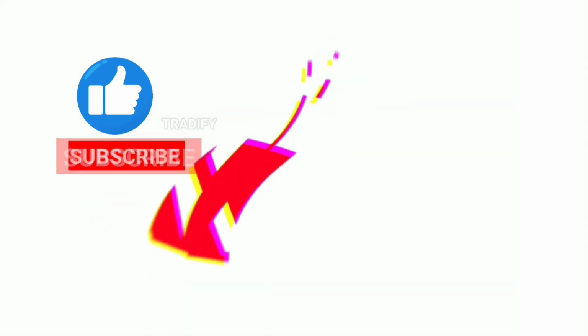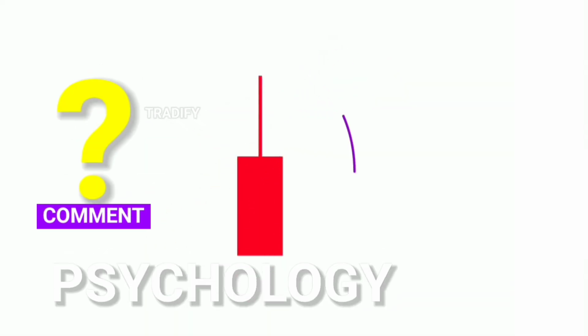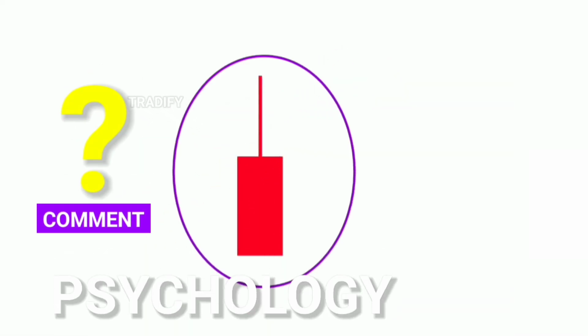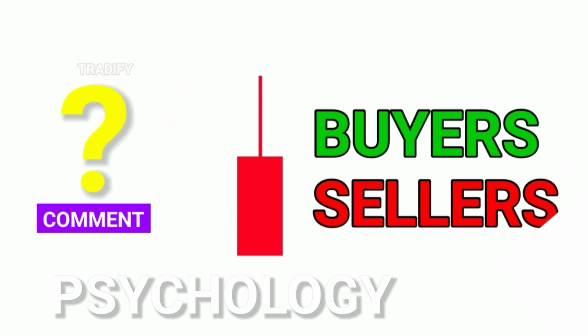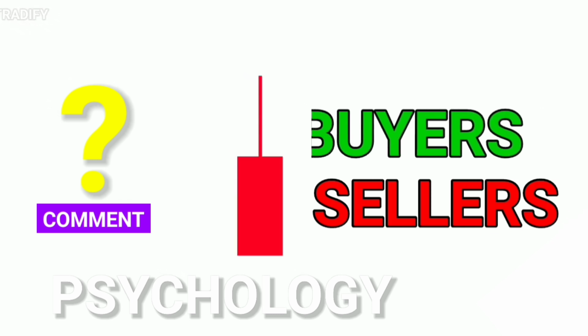Today's question for you based on this video is, take a look at this candle and try to understand its psychology. Then comment and tell me, are buyers strong at this moment or are sellers in control? If you have watched the video carefully and understood it well, I'm sure you'll be able to answer this question. So don't forget to comment your answer. Are buyers active or sellers?